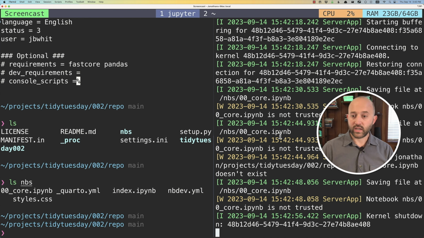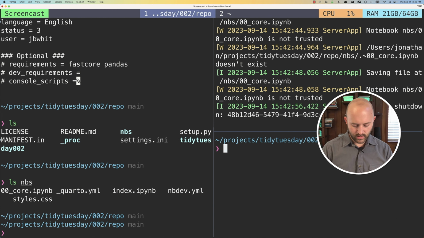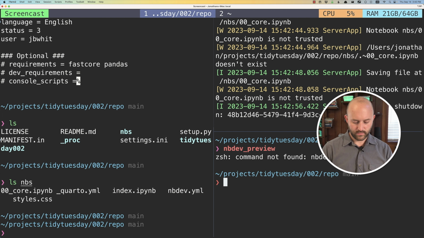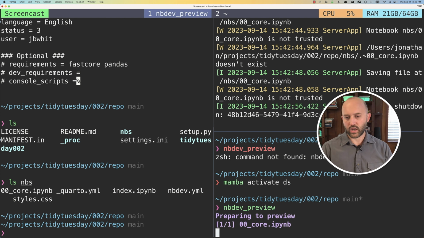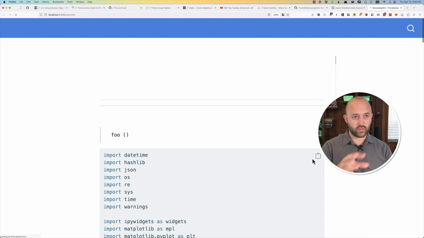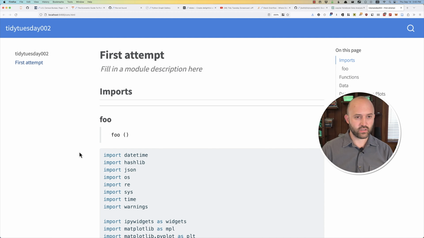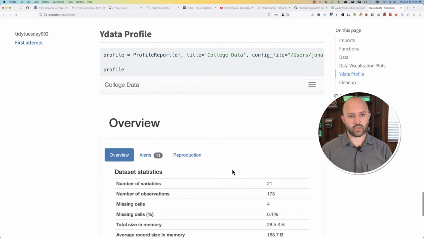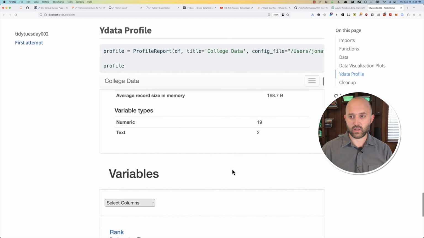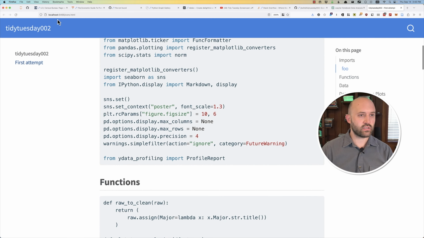All right. Oh, I didn't actually start running the local. Let's do that here. I wanted to say nbdev preview. So this will be running a local version of the documentation, which will show all of the things as it shows up. So, oh yeah, you see the plot here. Oh, this does not look nice. And hey, you even have this little embedded HTML here. So this is what you see, and this is on the localhost. So this is all that piece, right?